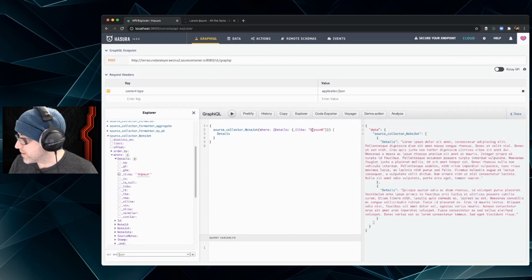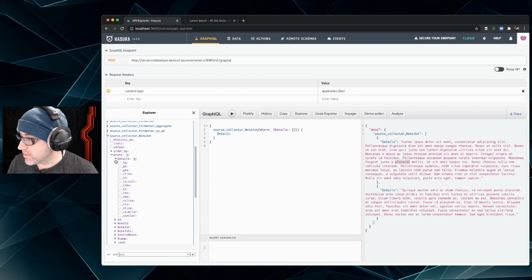And I guess Ipsum is down here somewhere. Do placerat. Oops. Oh, is it in both places? I guess. Oh, there it is. Sure is. Okie dokie. So anyway, that's a where clause. If there's mathematical stuff, there's greater than or equal to, things like that. So lots of ways there to do a where clause.